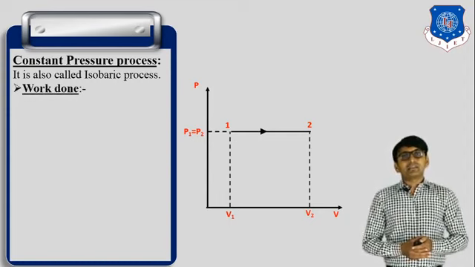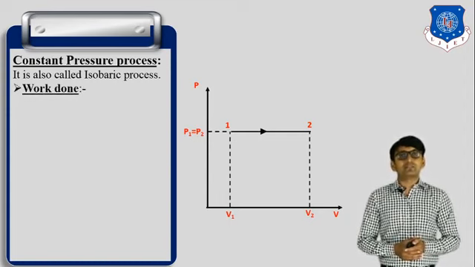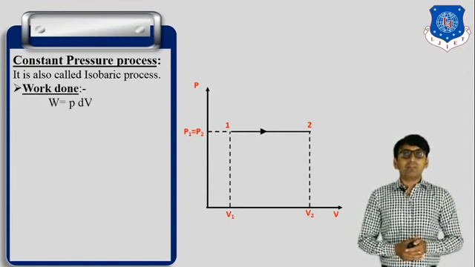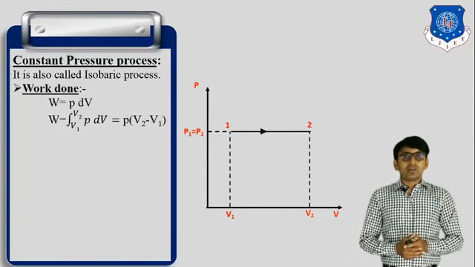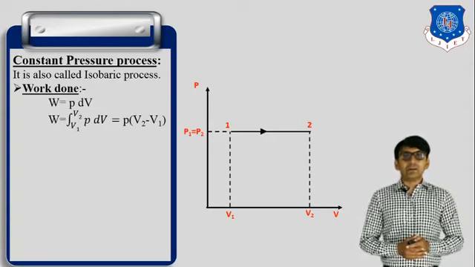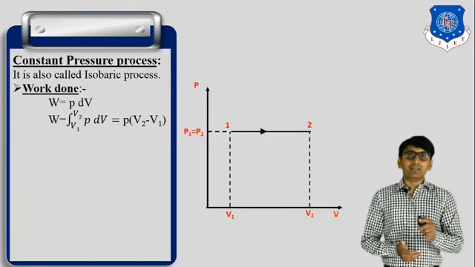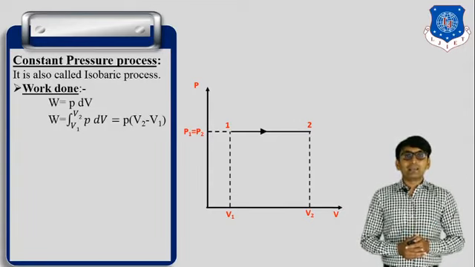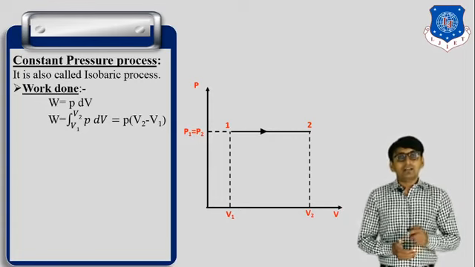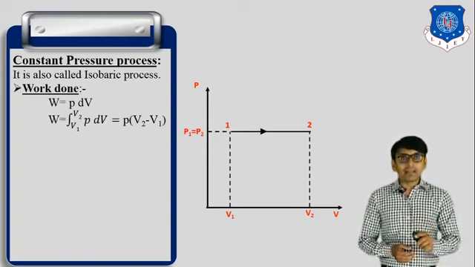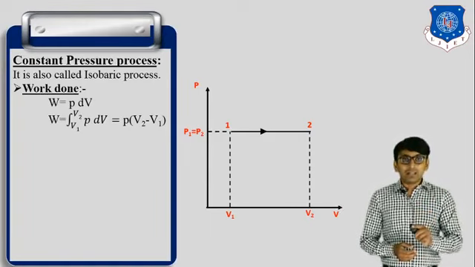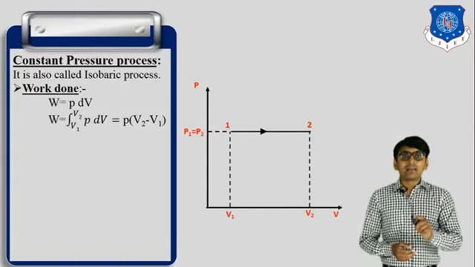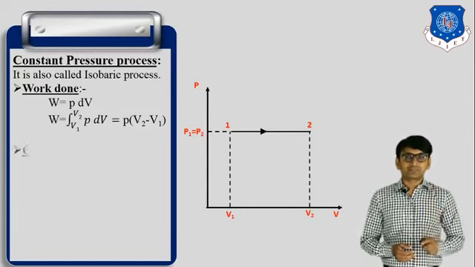Now first, in this process, work done. So W is equal to P dV, which is equal to the integration from V1 to V2 of P dV. Since P remains constant, we get V2 minus V1. So this is the work done in a constant pressure process: W is equal to P (V2 minus V1).